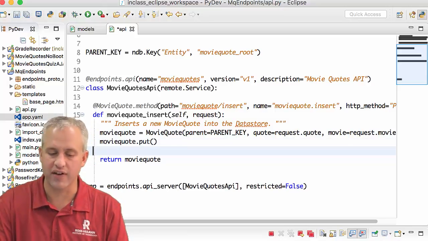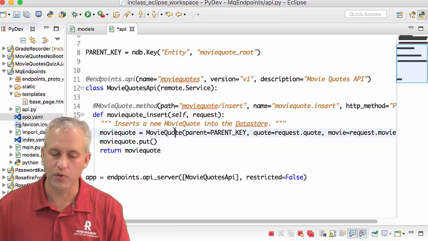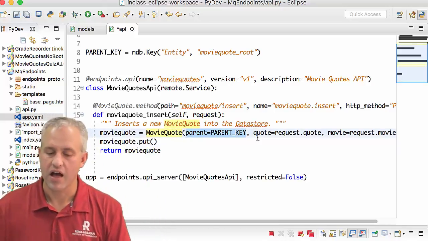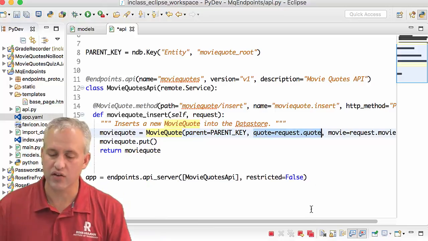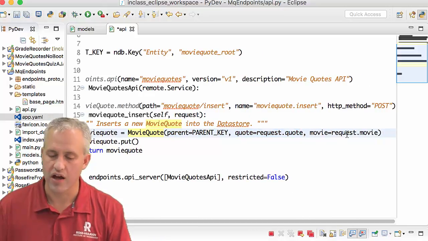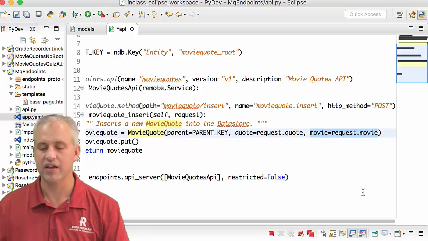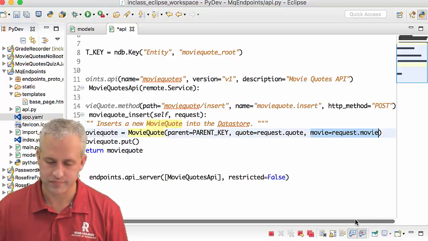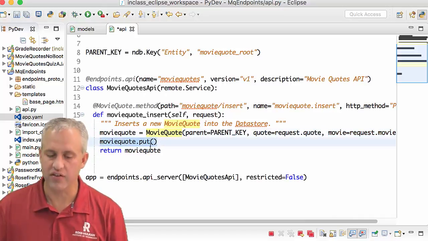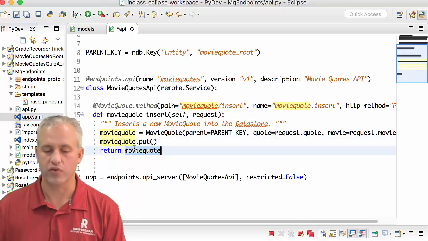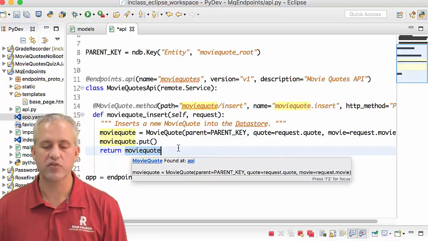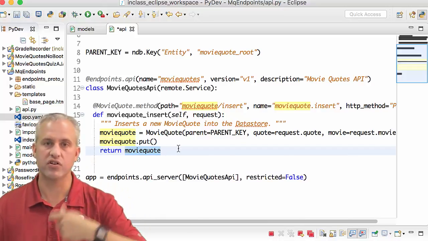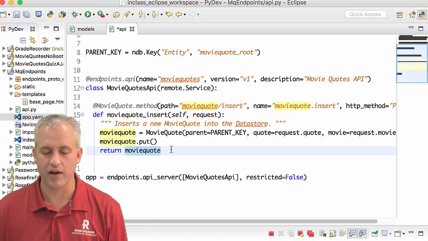Instead, what we do is kind of funny. We make a whole new MovieQuote with the appropriate parentage, right? And then we just steal from the request its quote and its movie, and we use that to make a new one. So it's kind of like a cheapo clone method, right? We put that into the data store, and then we also return it. The only reason we return it is that if you want to do something when you just did an insert, you can actually add it to your page right now.